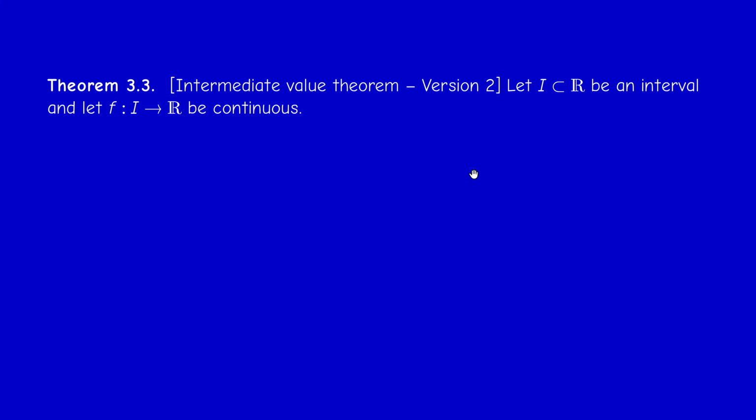Now, there is another version which is equivalent to the intermediate value theorem. I call it version 2. It says that a continuous function takes an interval into an interval. So the image of an interval is an interval. And once again, this is not true for all functions. I'm not going to prove this version either, but if you like, you may prove that the two versions are equivalent.